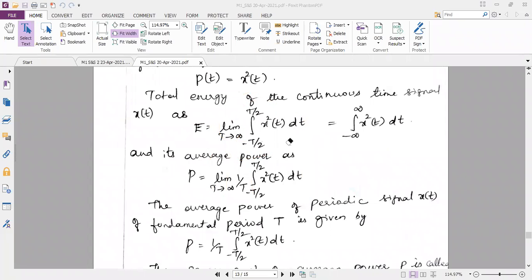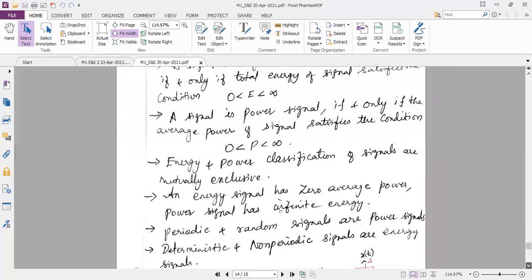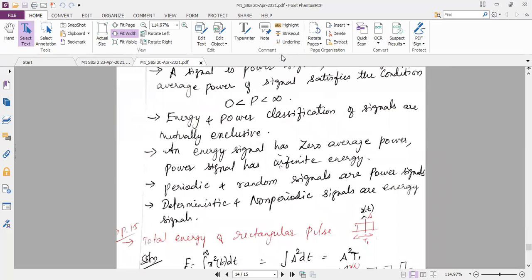So I'll come back to the condition which is given here. A power signal can have infinite energy, but the energy signal can have zero power. That's it. Now, periodic and random signals are the power signals. In the earlier class, we discussed the different classifications of signals. Periodic is one classification and random signal is also one classification. Both come under power signals. Deterministic and non-periodic signals come under energy signals.